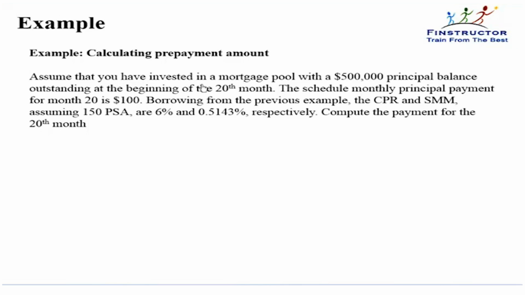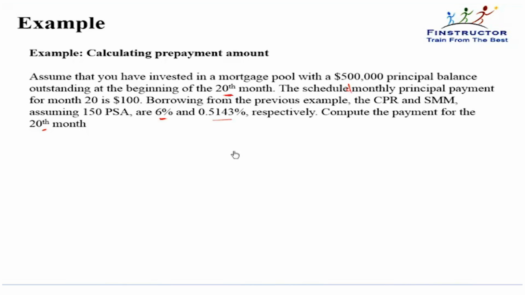Assume that you have invested in a mortgage pool with a $500,000 principal balance outstanding at the beginning of the 20th month. The scheduled monthly principal payment is $100. Borrowing from the previous example, the CPR and SMM, assuming the 150 PSA, are 6% and 0.5143% respectively. Compute the payment for the 20th month.